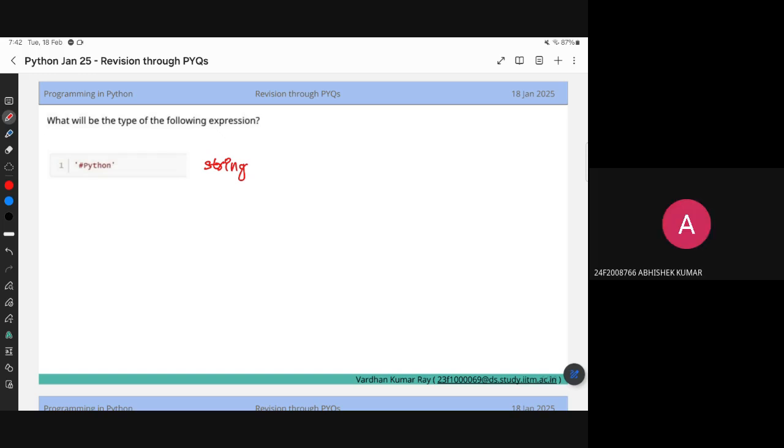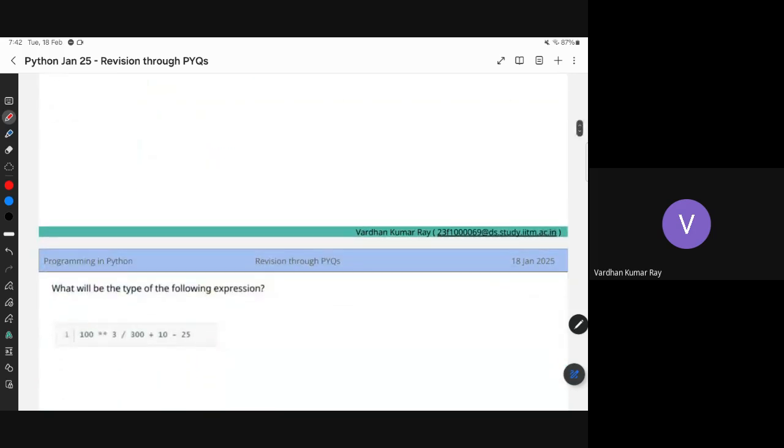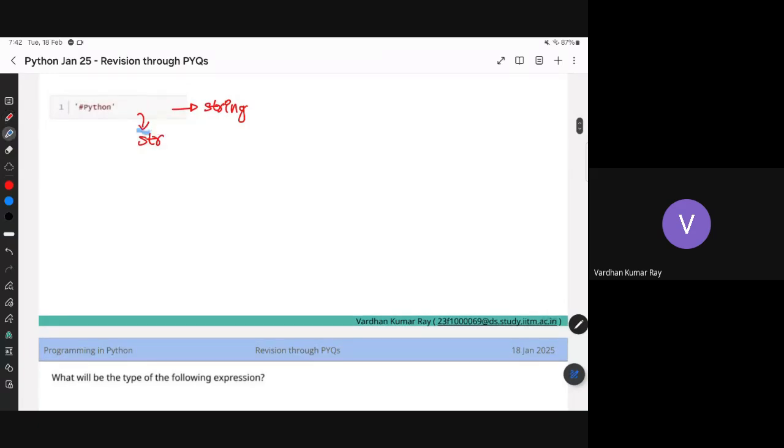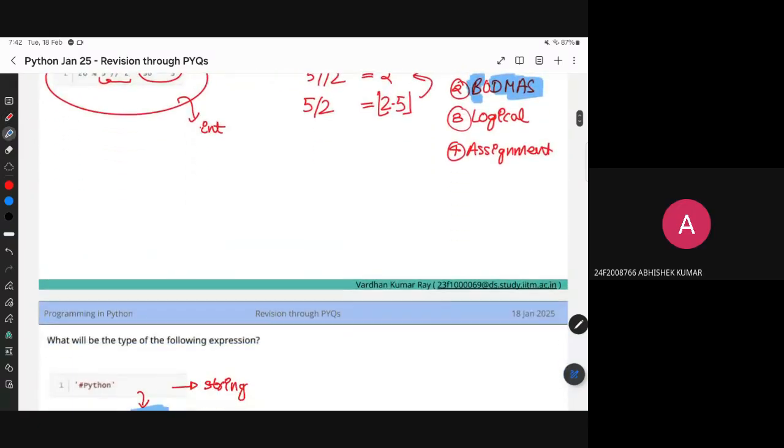The next question which I was doing is, you have Python written in a code which is a string, but the actual type in Python is str. We say it as string, but it is denoted by str, right? So let me mark this. This is str. Yes, the syntax uses str.